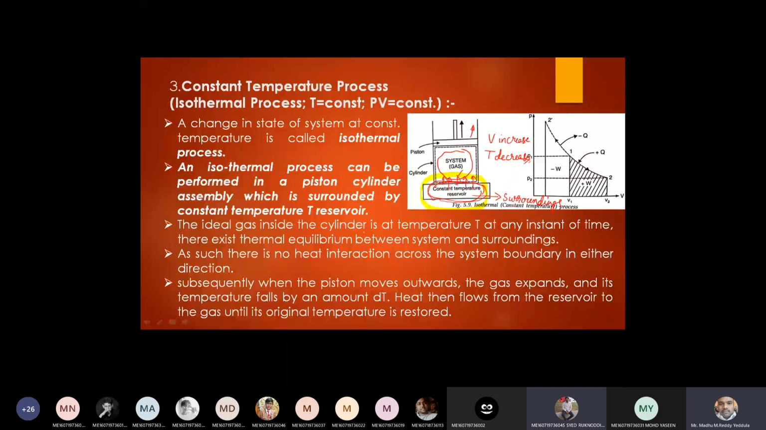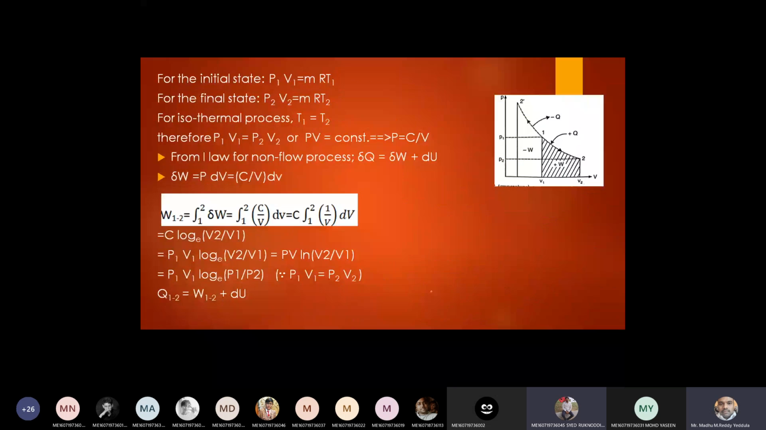The gas expands and its temperature falls by an amount dt. Heat then flows from the reservoir to the gas until its original temperature is attained. Got it? This is the way we will reach the isothermal process. As I explained already, when heat is added to the system, work is done by the system. And if work is done on the system, then heat is removed from the system.